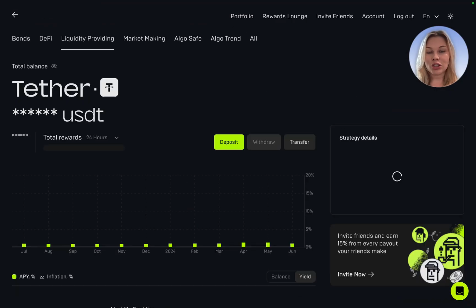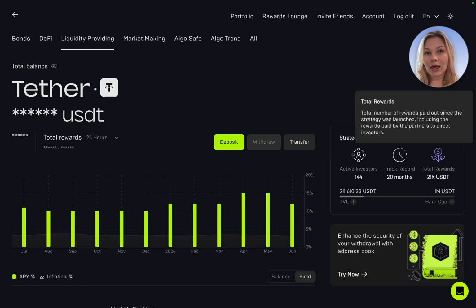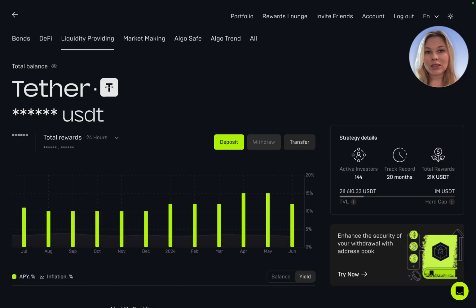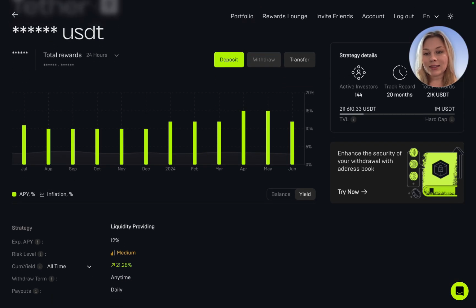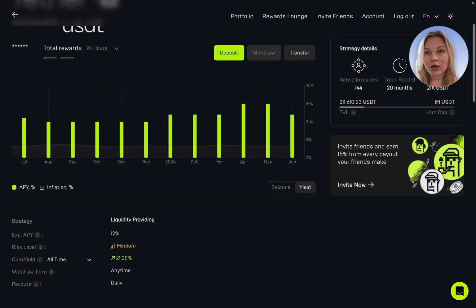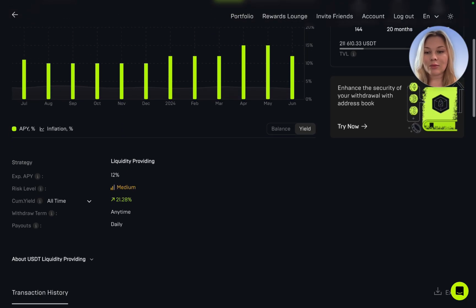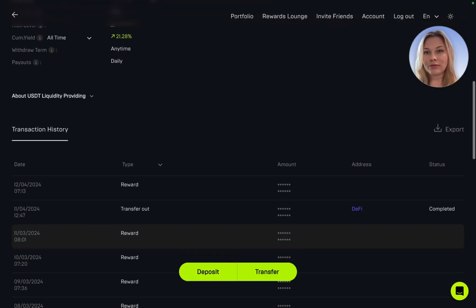We click on the strategy to get to the strategy page. Here, you will find all the strategy details, such as the number of active investors, for how long the strategy has been running, and the amount of rewards that have been paid out. The liquidity providing strategy has daily withdrawals. Payouts for this strategy are daily, and these rewards are added to the initial deposit. And that means they're capitalized daily, and essentially you'll be earning interest on interest. The rewards can be tracked in the transaction history here.